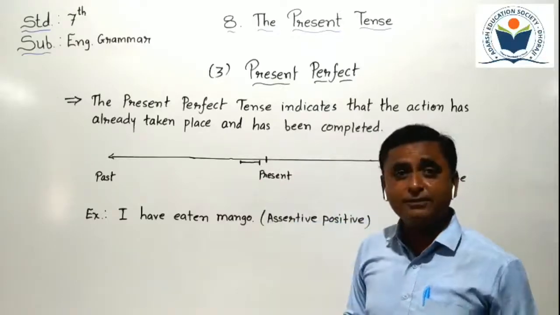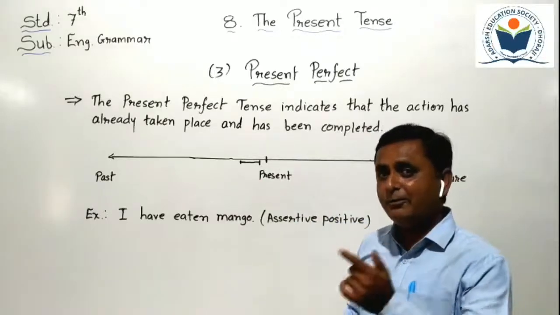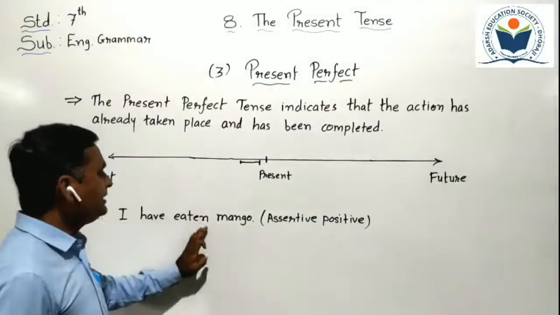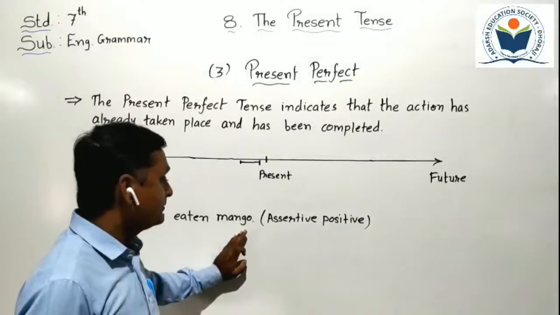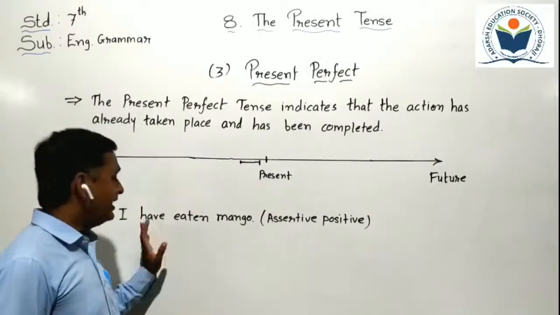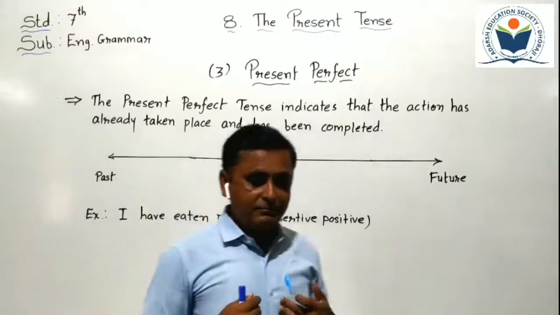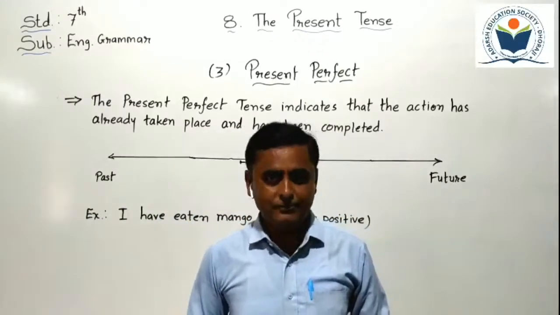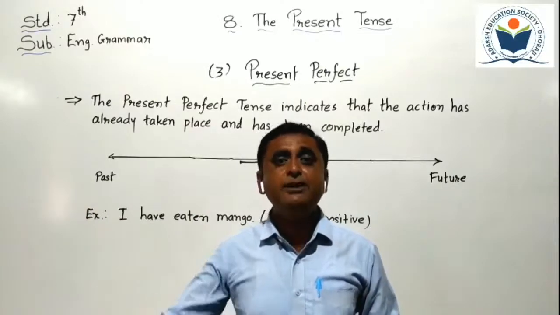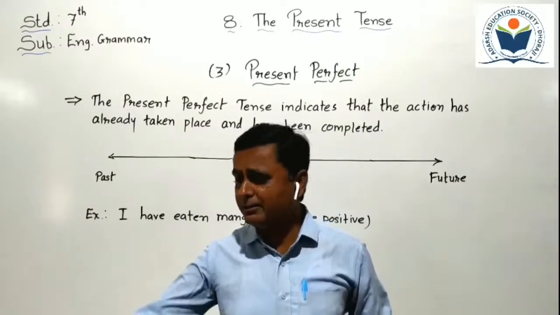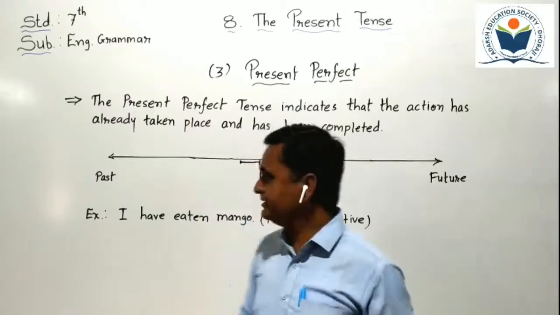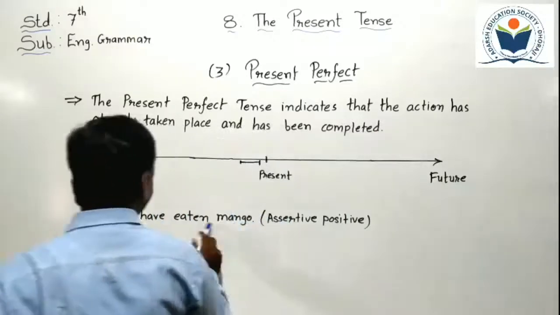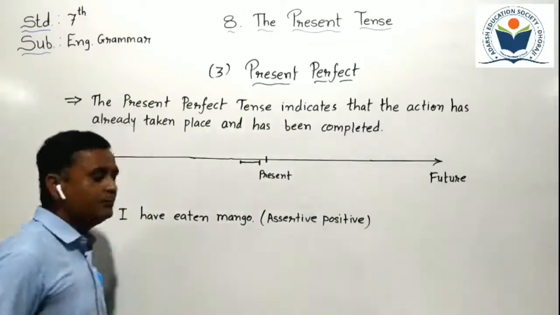Can you understand, students, where we have to use it? Now, an example is given here. See, I have eaten mango. Can you understand the meaning of that sentence? I have eaten mango. Just before I am speaking, I finished eating the mango. I ate the mango a little while ago. So it's described by the present perfect tense. Can you understand? I have eaten mango. It's one type of assertive positive sentence.